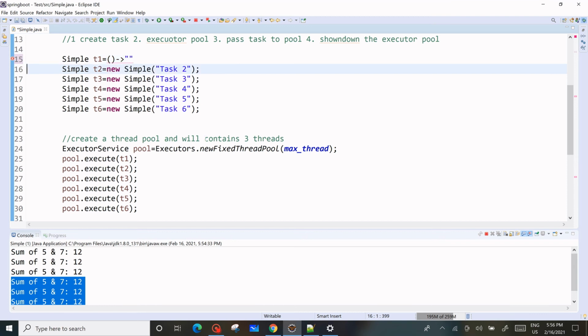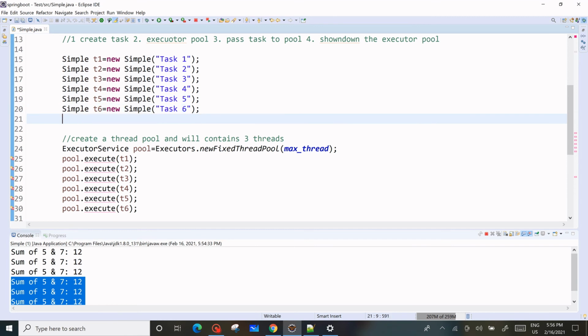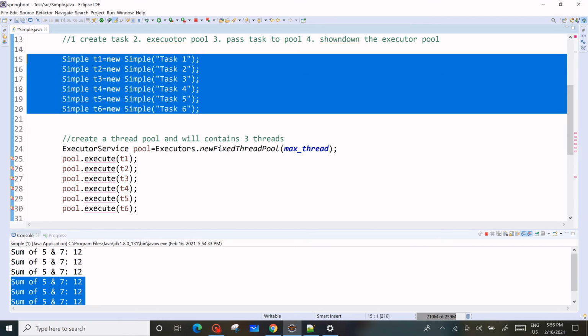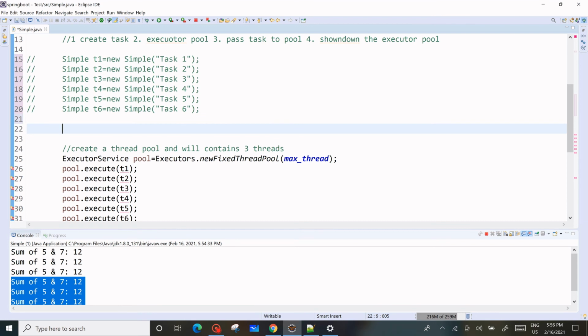See what we are doing here, we let it be the same here. Let me compile this. Before compiling, what we have to do, this is simple, right? We have to take Runnable.